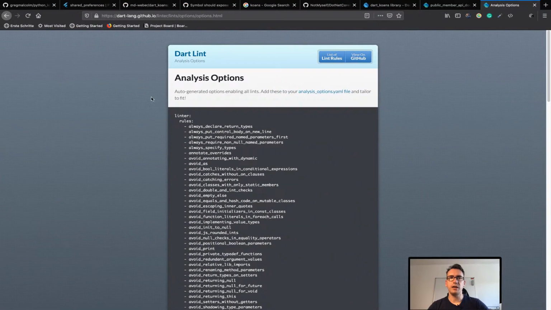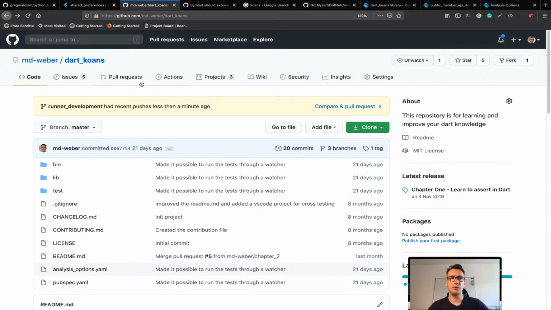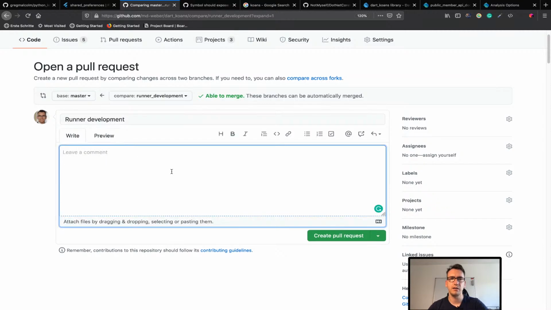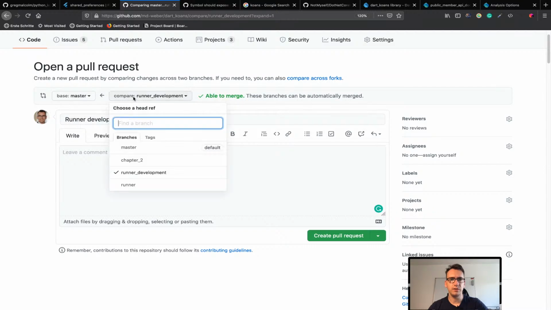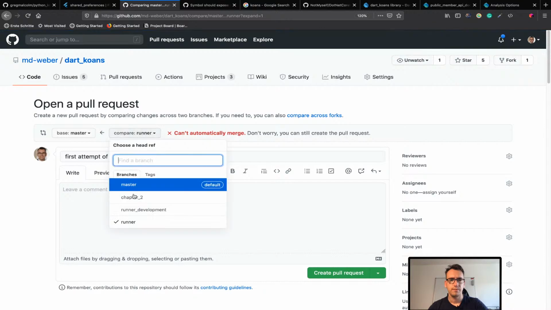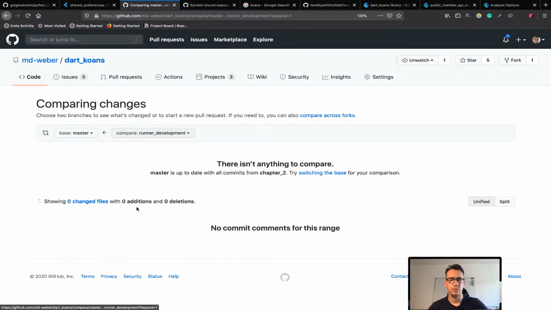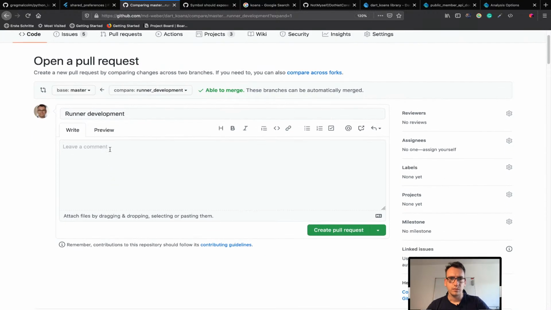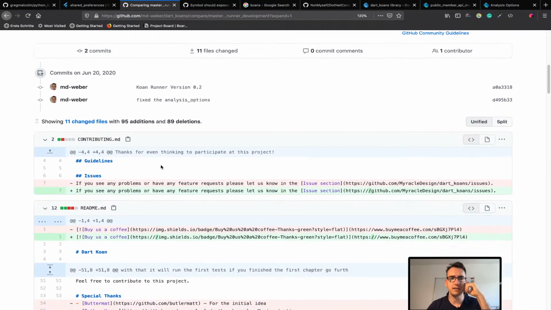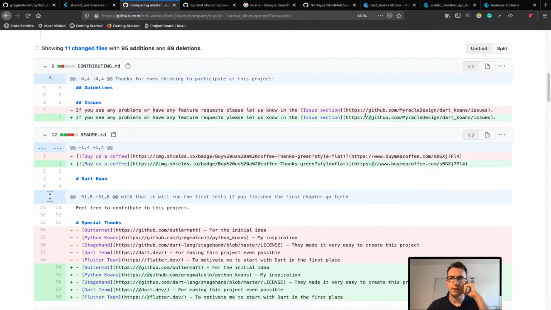So for now, I would create, of course, a pull request. Not that I will merge it today, but just so that we see all the different things that have been done in this part. So runner development to master is no difference. Ah, that's the preview. Where is the, ah, down here. So we can see all the changes that we did. And oh, that's a no-no.